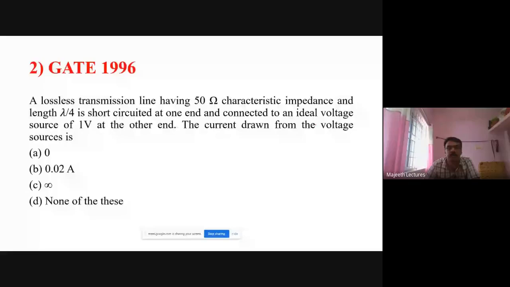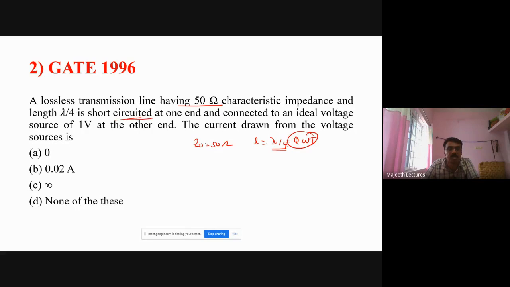Simple question. Second question: a lossless transmission line having a 50 ohm characteristic impedance, Z0 is 50 ohm, and length lambda by 4. Lambda by 4 means it is quarter wave. Don't forget lambda by 4 is nothing but quarter wave.